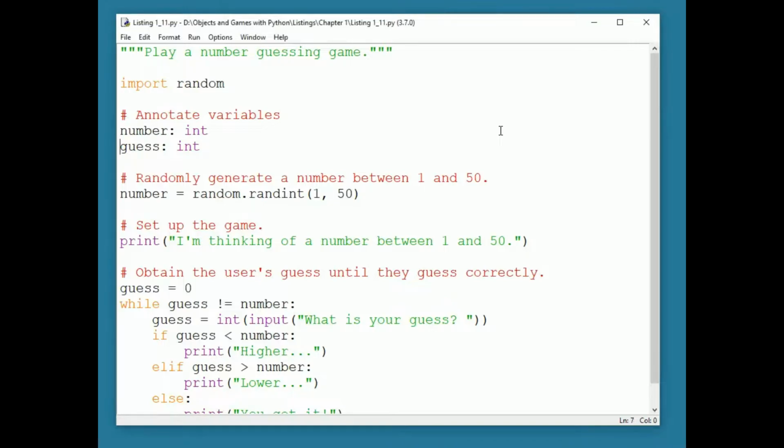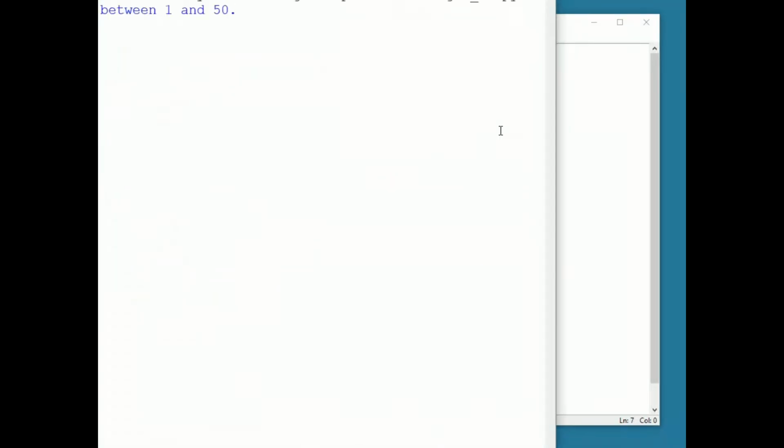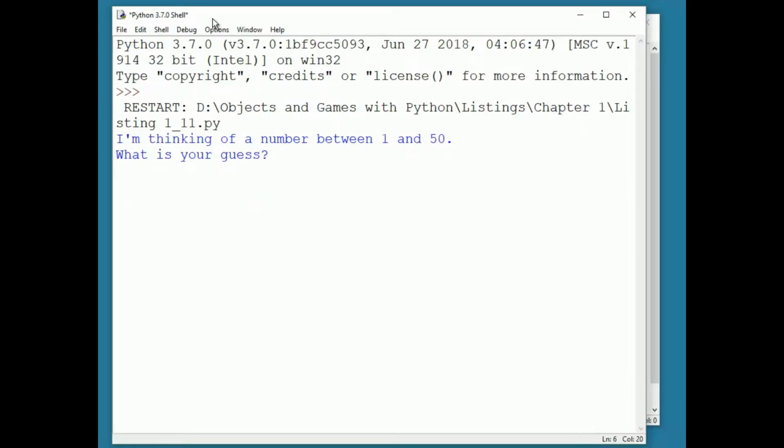If we first run this program, you can see that the program is asking me to guess a number between 1 and 50. After I guess, the program tells me if I need to make a lower guess or a higher guess. This repeats until I guess the correct number. The program tells me, "You got it," and it terminates.